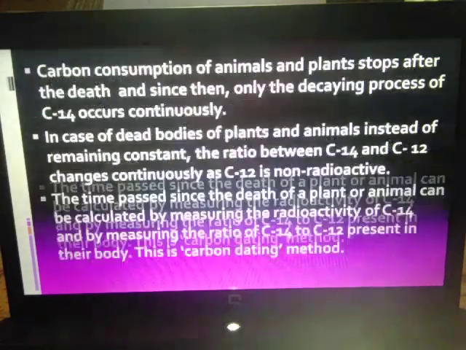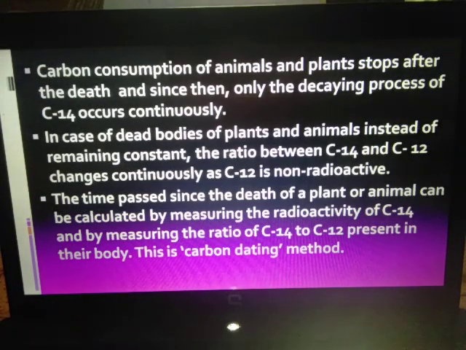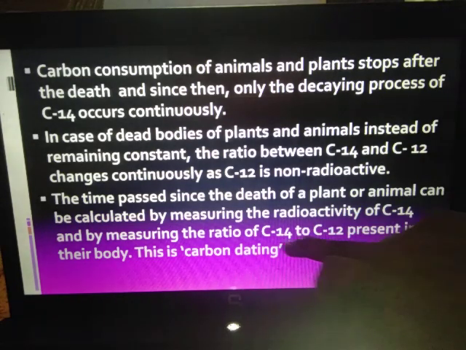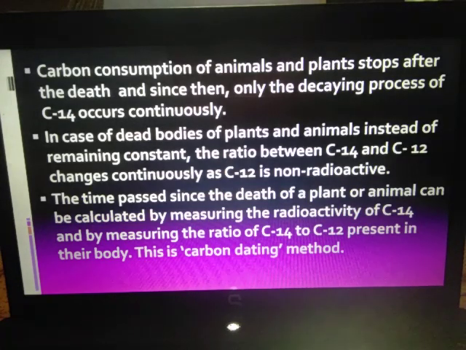Now next, the time passed since the death of a plant or animal can be calculated by measuring the radioactivity of carbon 14. There is something called half-life, which you will also understand in that audio. So radioactivity of carbon 14, and by measuring the ratio of carbon 14 to carbon 12 present in their body. This is the carbon dating method. Here, they find out the age of the fossil by finding out how much ratio has remained between carbon 14 and carbon 12.